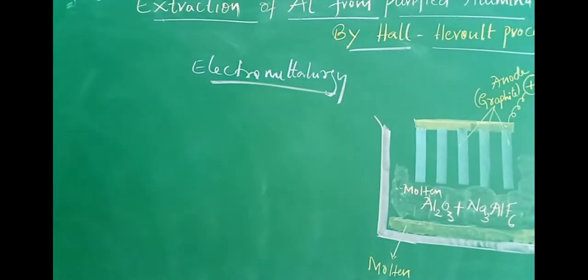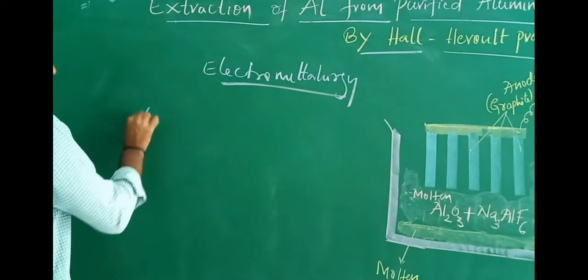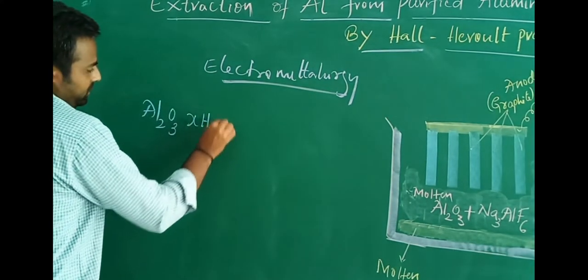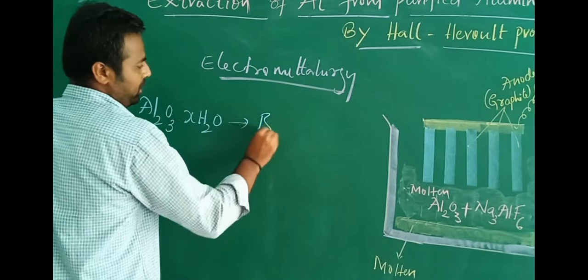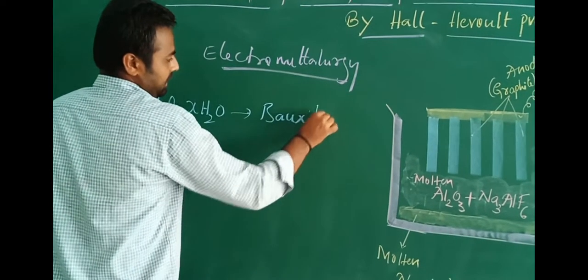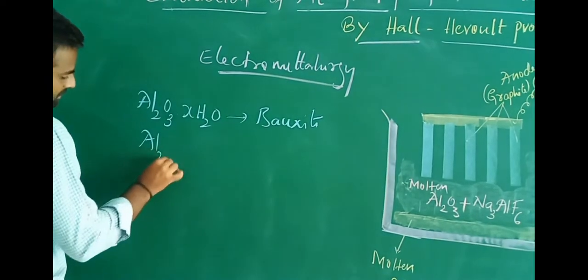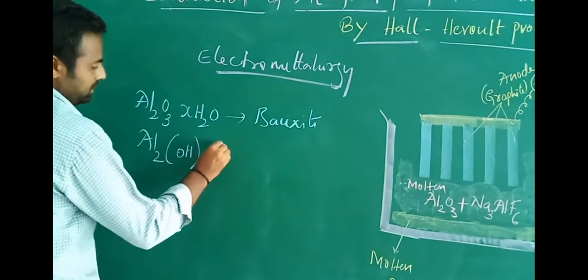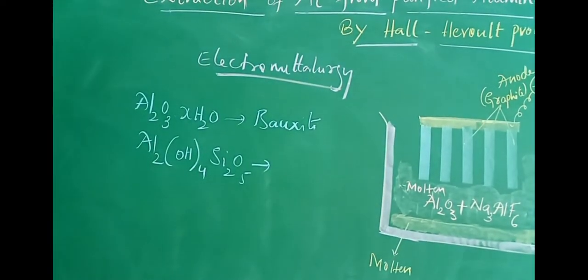So let's see some examples for ores of aluminium. Al2O3·2H2O is one of the ores of aluminium. The name of this composition is bauxite. We already knew this. Then there is another, with the formula containing Si2O5, which is also one of the aluminium ores.